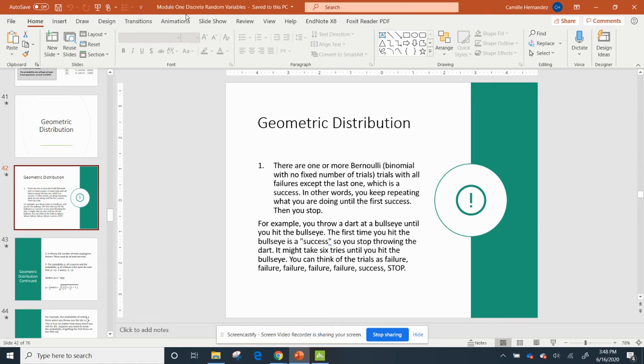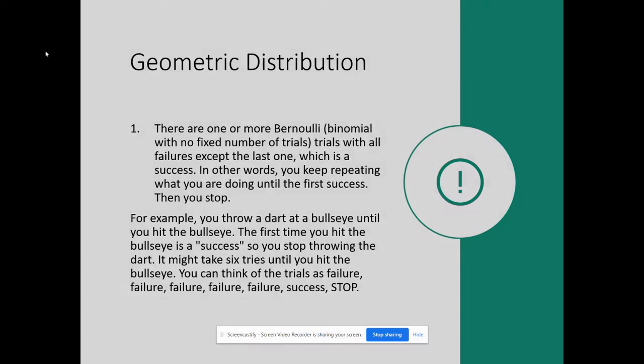The big deal about geometric is, there's one or more Bernoulli, or it's binomial with no fixed number of trials, with all the failures except for the last one where you get success. So let's think about it this way. It's if you say you're going to flip a coin and you're going to stop flipping when you get a head. You flip it the first time, you get a tail. Flip it the second time, you get a tail. But on the third time, you get a head. That is success because you wanted to get a head. So that's all we're talking about with geometric distribution.